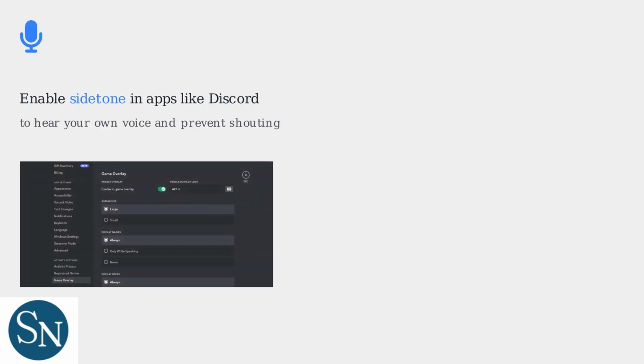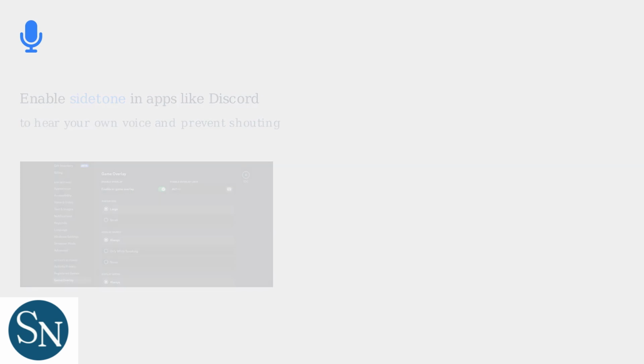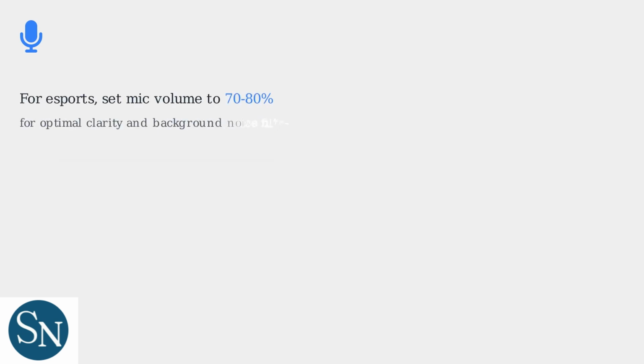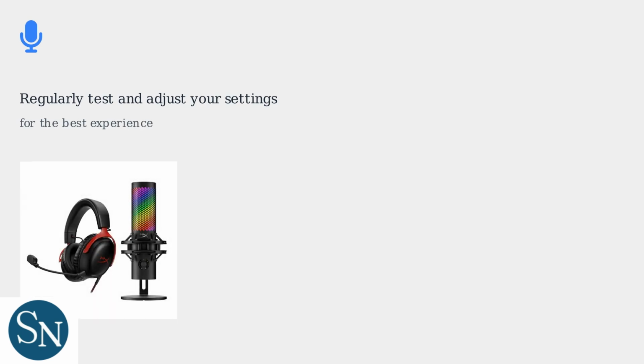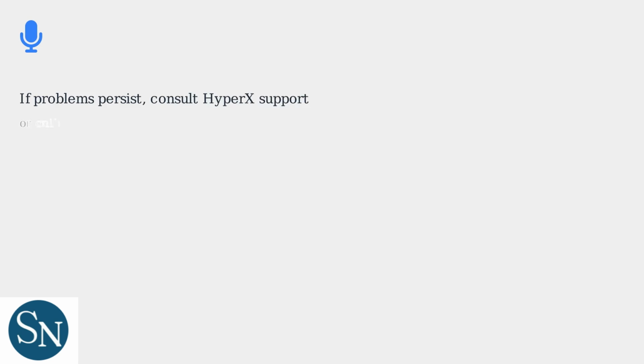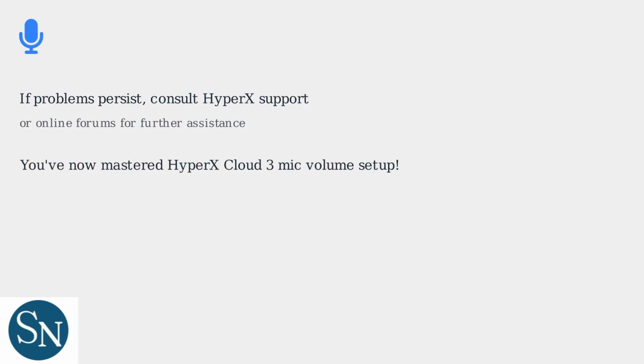Enable side tone in apps like Discord to hear your own voice and prevent shouting. For esports, set your mic volume to around 70 to 80% for optimal clarity and background noise filtration. Regularly test and adjust your settings for the best experience. If problems persist, consult HyperX support or online forums for further assistance. You've now mastered HyperX Cloud 3 mic volume setup.